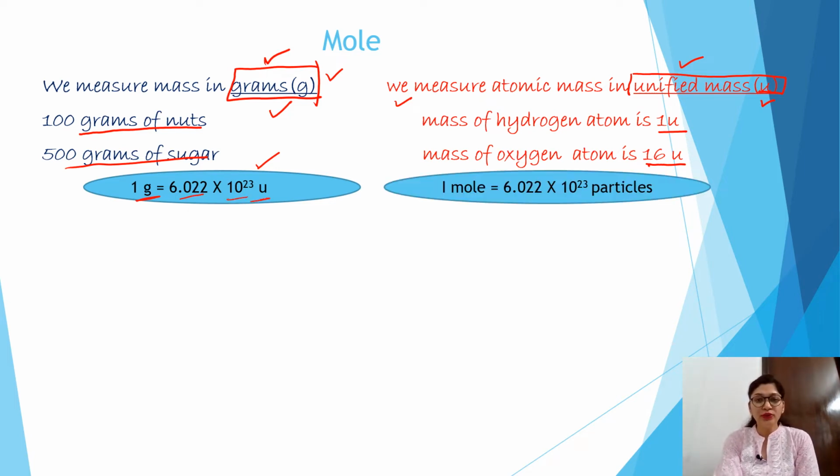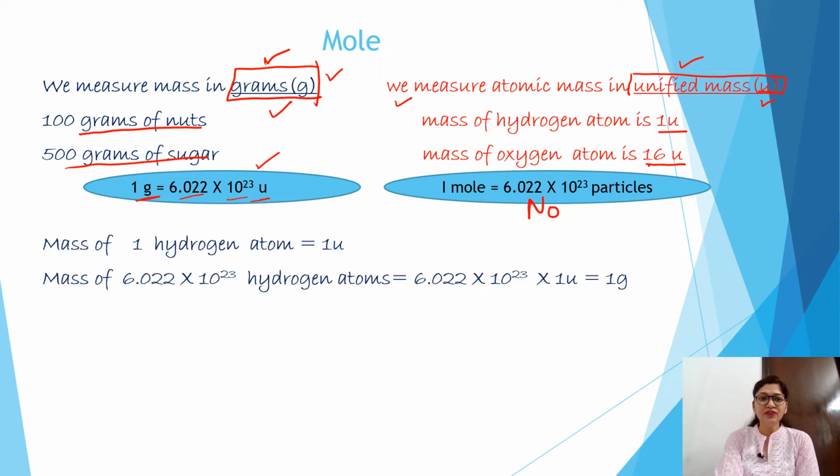And we already know that 1 mole has this much N naught particles, the Avogadro constant. So keeping these two relations in mind, if I talk about the mass of one hydrogen atom, which is 1 U, then the mass of this much of particles is equal to 6.022 into 10 raised to power 23 multiplied by 1 U. Here U and this constant show the relationship, so we can write 1 gram.